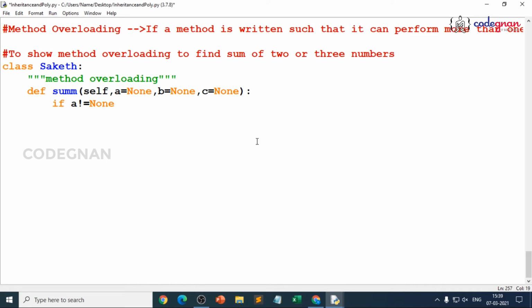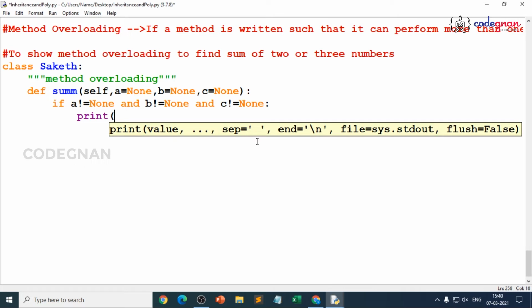So if a is not equal to None and b is not equal to None, and you are passing 3 objects over here, and c is not equal to None. So when you pass all of them, you can clearly see what change you are expecting here. So a is not equal to None, b is not equal to None, and c as well. So you can just make it print. What do you pass over here? So print of sum of 3 numbers.